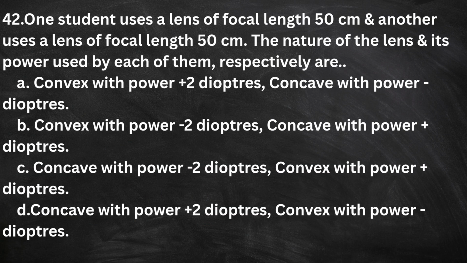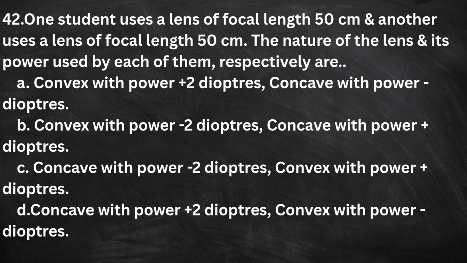42. One student uses a lens of focal length 50 cm and another uses a lens of focal length minus 50 cm. The nature of the lens and its power used by each of them respectively are A. Convex with power +2 diopters, concave with power -2 diopters. B. Convex with power -2 diopters, concave with power +2 diopters.